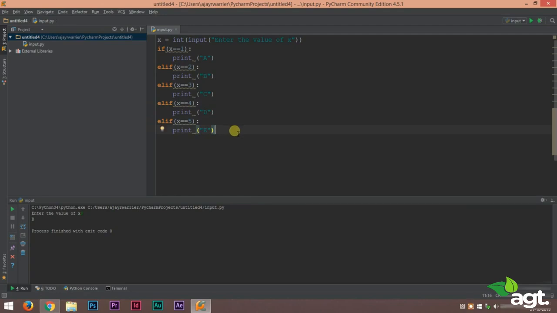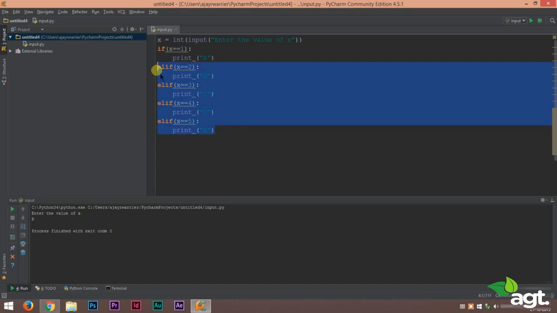Okay, so by using the elif statement, what happens is that the elif statement will only execute if the if condition is false. That means only if the initial if condition is false, the other conditions will be evaluated.